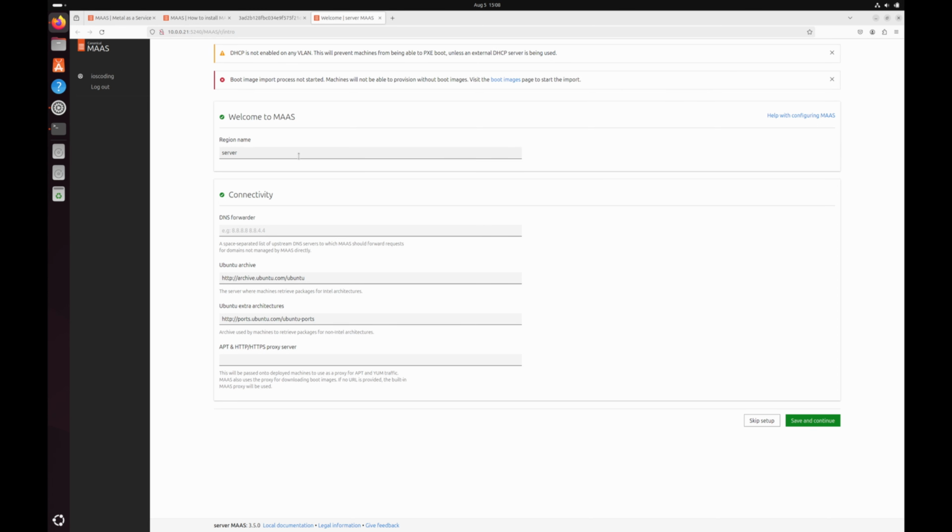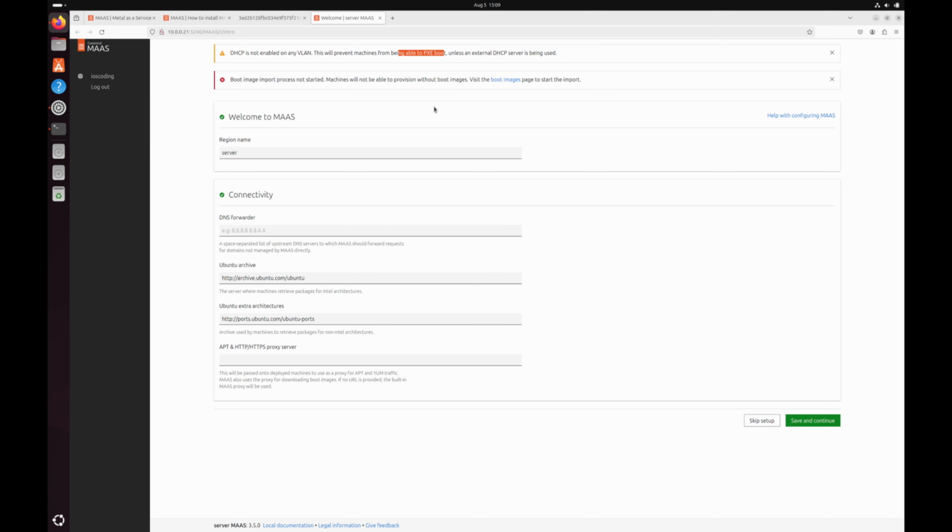This is the initial setup configuration page where you have to go through certain steps to make sure the MAAS is actually at ready state. One of the noticeable things you have to do is it says the DHCP is not enabled on any VLAN, which is basically required to do the PXE boot of your physical machines, or in our case we were using shell VMs. You have two options in there.